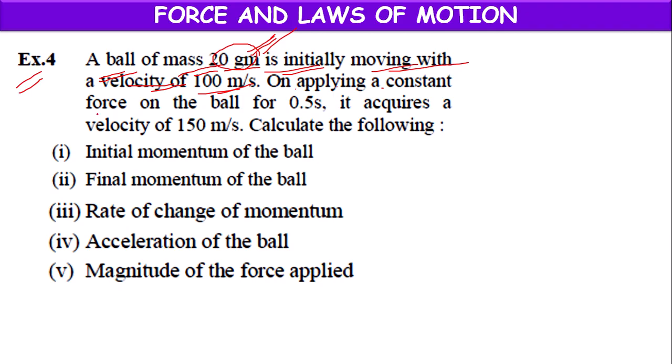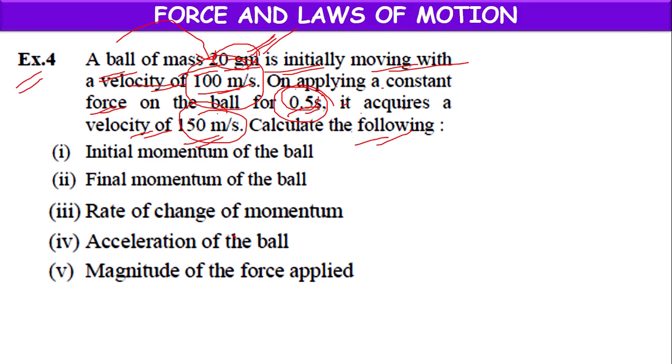On applying a constant force on the ball for 0.5 seconds, it acquires a velocity of 150 meter per second. The ball mass is 20 gram, initially moving with a speed of 100 meter per second, but after applying force for 0.5 seconds, its velocity will increase to 150 meter per second.